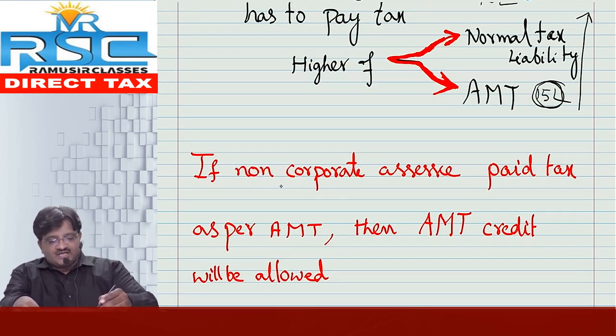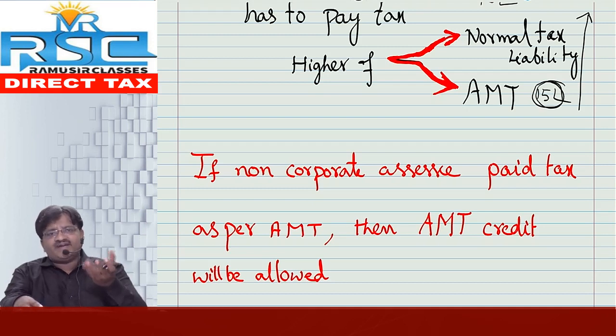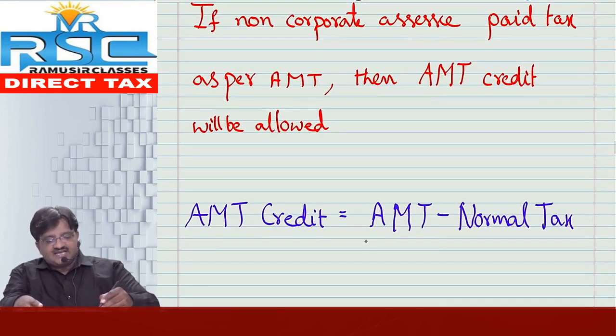Okay. If non-corporate SSEs, that means other than companies, paid tax as per AMT provisions, in our example that is 15 lakh, then AMT credit will be allowed. How much? How much you paid extra, that much only. That means AMT credit is equal to AMT minus normal tax.